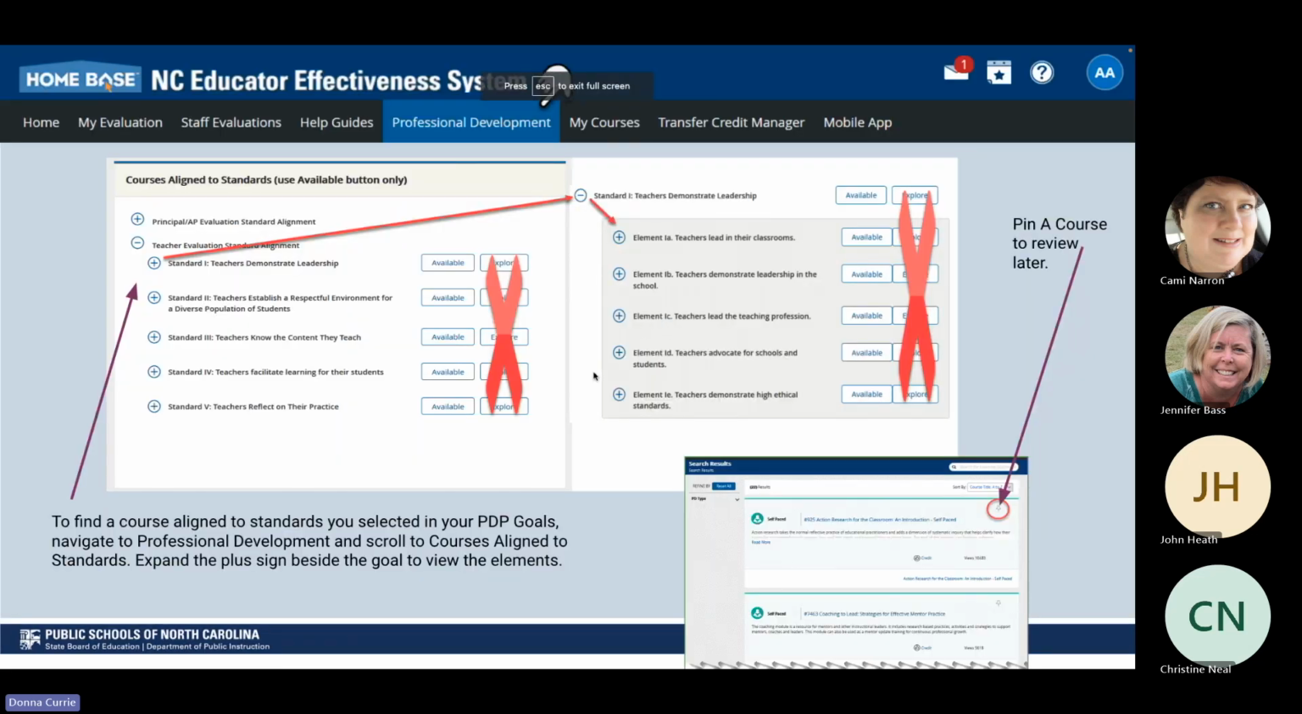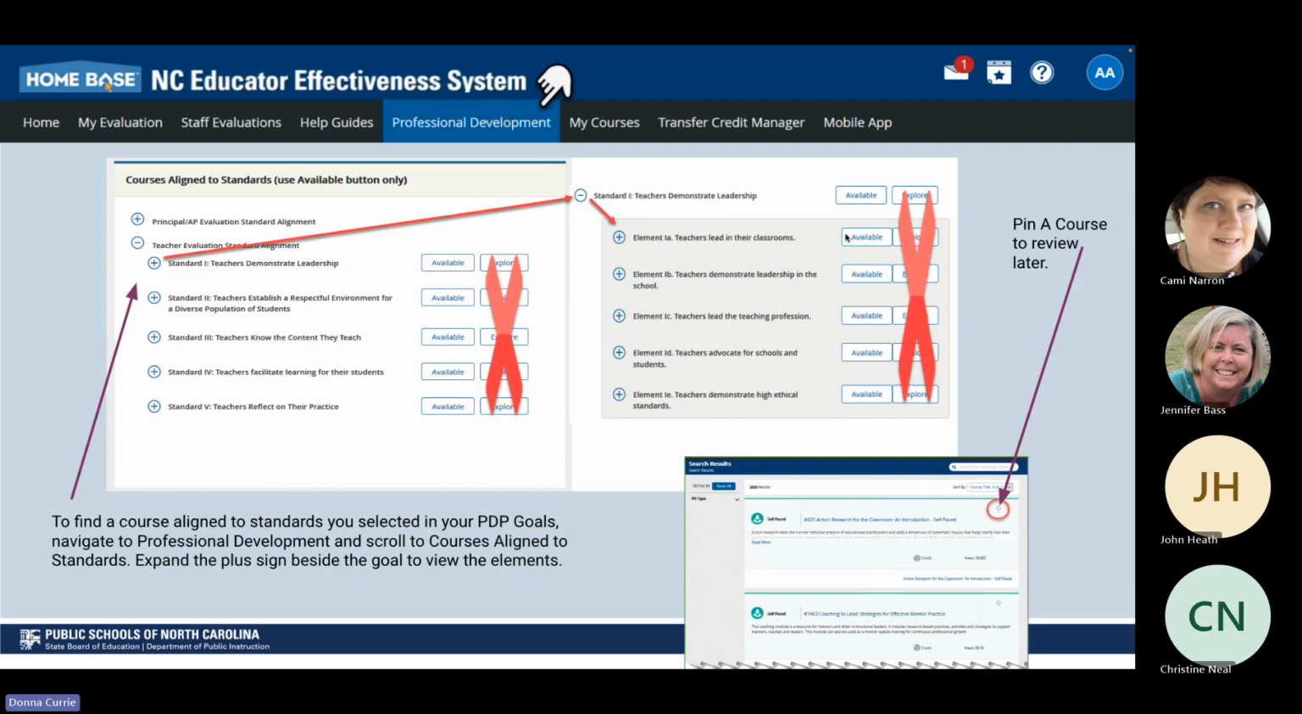Also, I had mentioned that when you're in that professional development tab, we have some others listed. Once you click on professional development, you can look by standards, you can go by focus area. Once you click on, yours would be teacher, so you can click that teacher, you can expand those elements. If you find something you like, you will click on the word available. Do not look on the word explore, look on the word available.